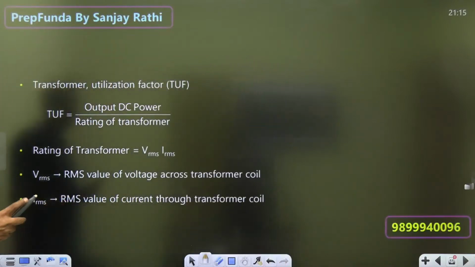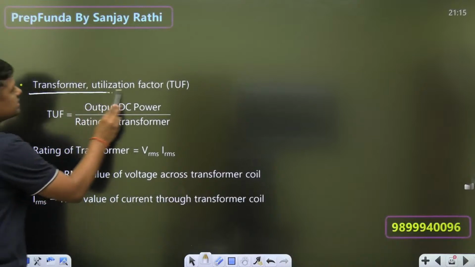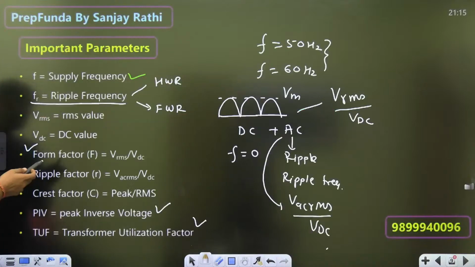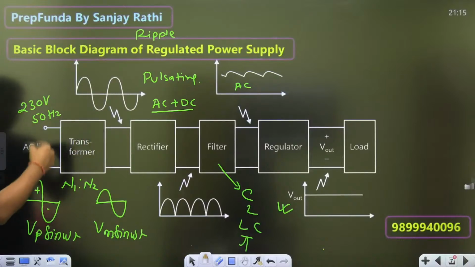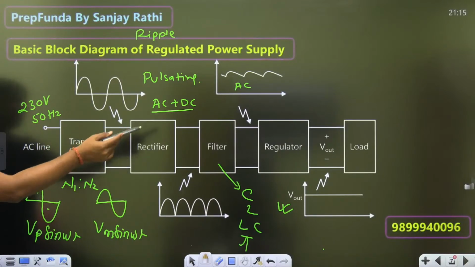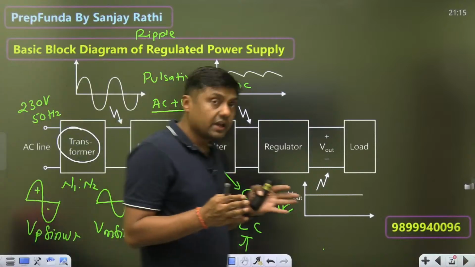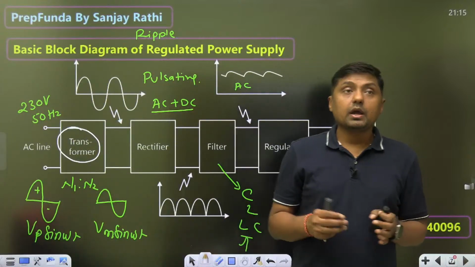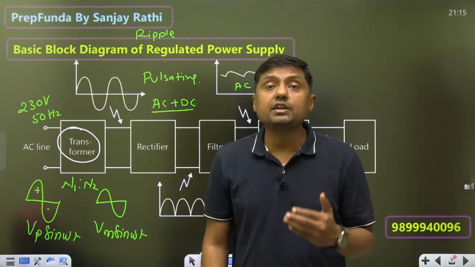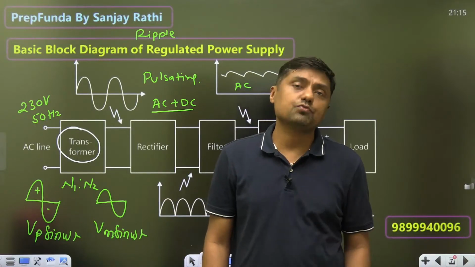Then what is the transformer utilization factor? Watch the first block diagram. At the input we are having the transformer, rectifier, filter, regulator and so on. This device, transformer, is heavy as well as costly, and that's why we want effective use of this transformer.